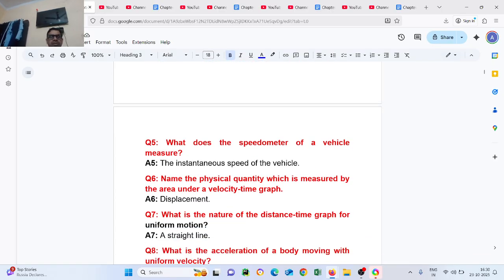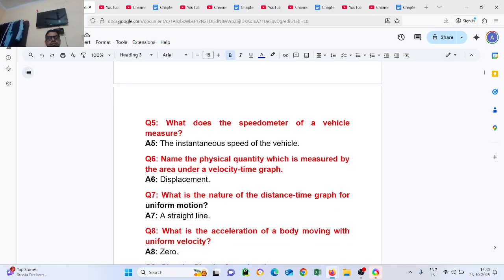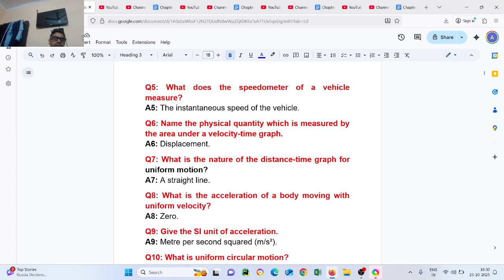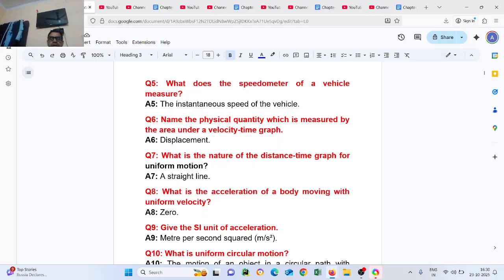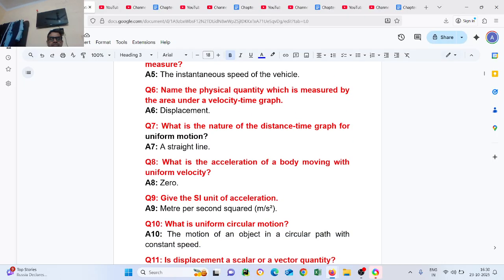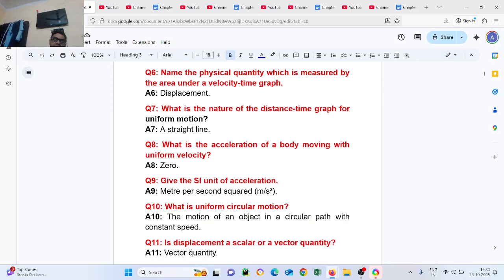Question number 6. Name the physical quantity which is measured by the area under a velocity-time graph. Displacement. Question number 7. What is the nature of the distance-time graph for uniform motion? A straight line. Question number 8. What is the acceleration of a body moving with uniform velocity? 0. Question number 9. Give an SI unit of acceleration. Meter per second square.